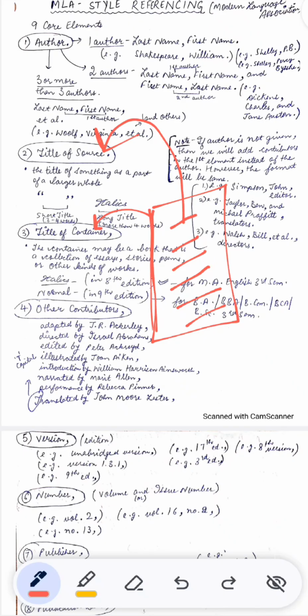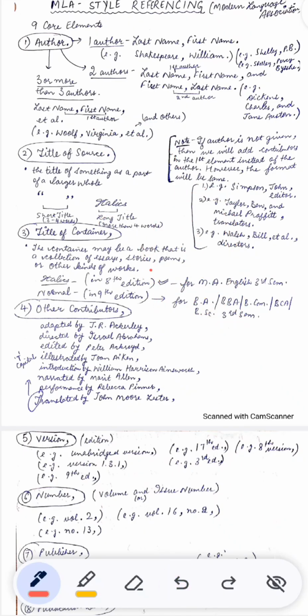The book itself, in which these things are contained. These things are contained in a collection. This collection is called title of container. The things written within this collection are title of source. I hope it is clear. So the title of container is in italics according to the 8th edition. According to the 9th edition, it is in normal order.